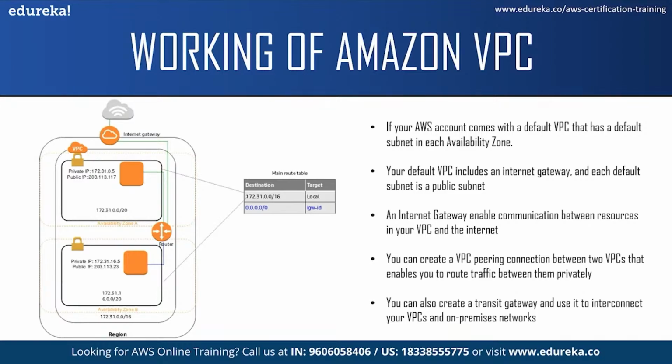You can also create a transit gateway and use it as an interconnection between your VPC and your on-premises network. The transit gateway acts as a regional virtual router for traffic flowing between its attachments, which could include VPC, VPN connection, AWS Direct Connect gateways, and transit gateway peering connections.